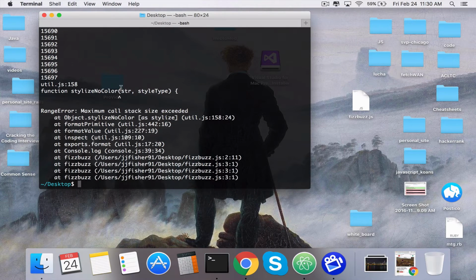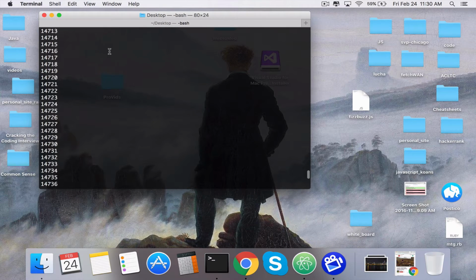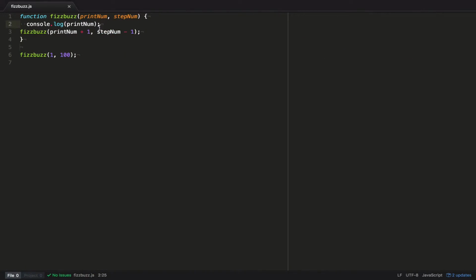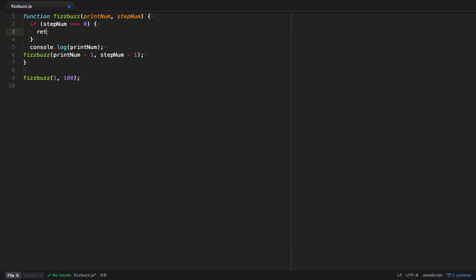Okay, so it goes off into infinity because we didn't consider a break statement. I guess in JavaScript it's called a return statement. So let's go ahead and write one out really quick. So if step number is equal to 0, then return nothing. And that's our break statement.